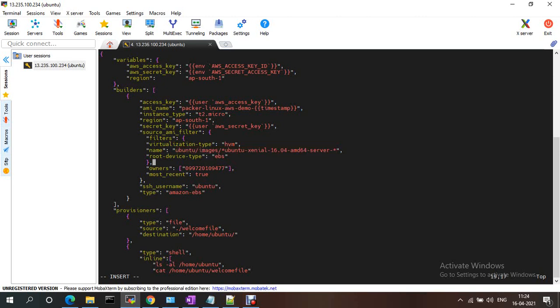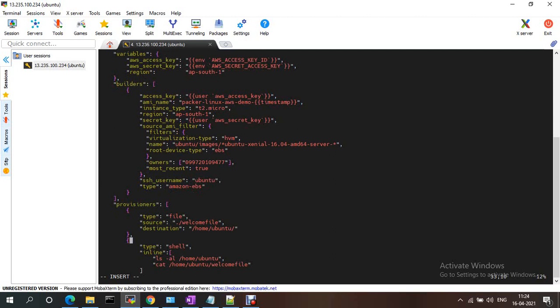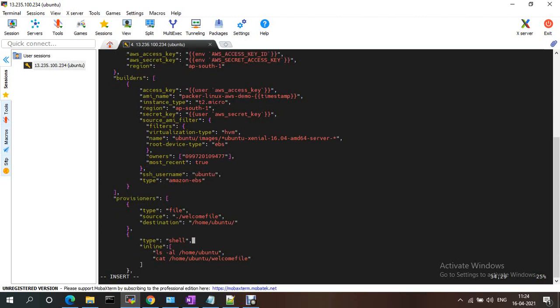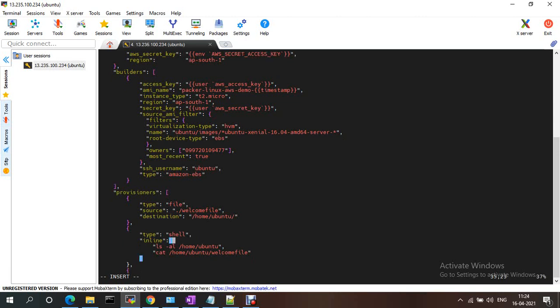So I'm using the AMI builder, like the AWS one, and the provisioners, as I said, we just use external services like Ansible or shell script. We can use anything. Here I'm using the type file. I have a welcome file, and I'm just copying that file to the destination Ubuntu, from my host machine to whatever image we are going to create, like the VM. The next module is shell.